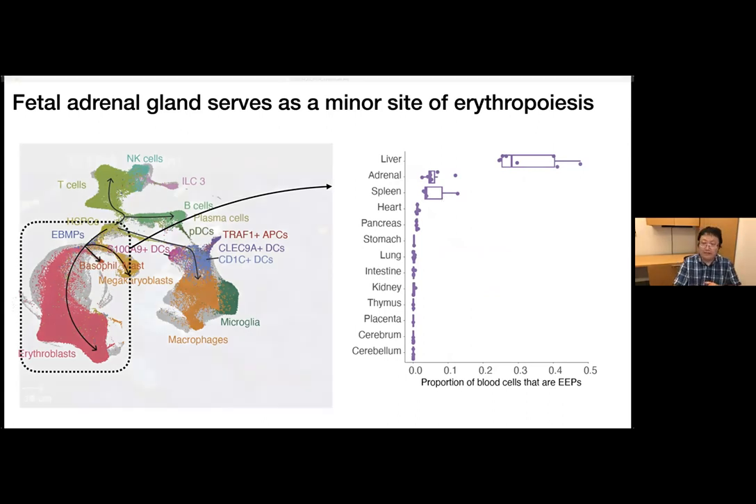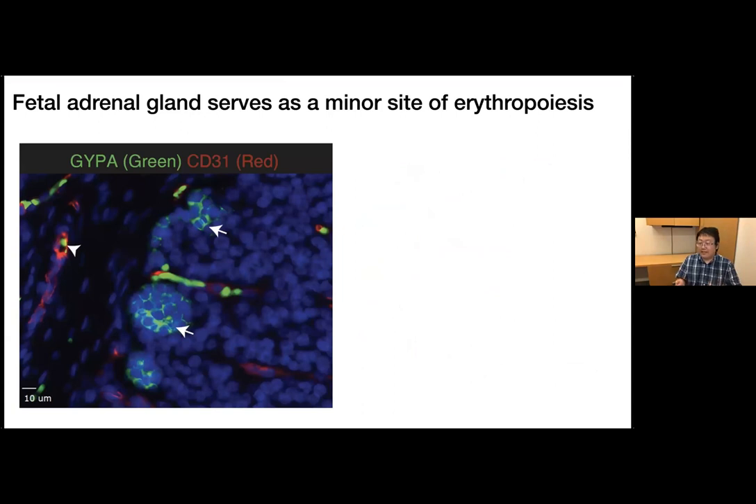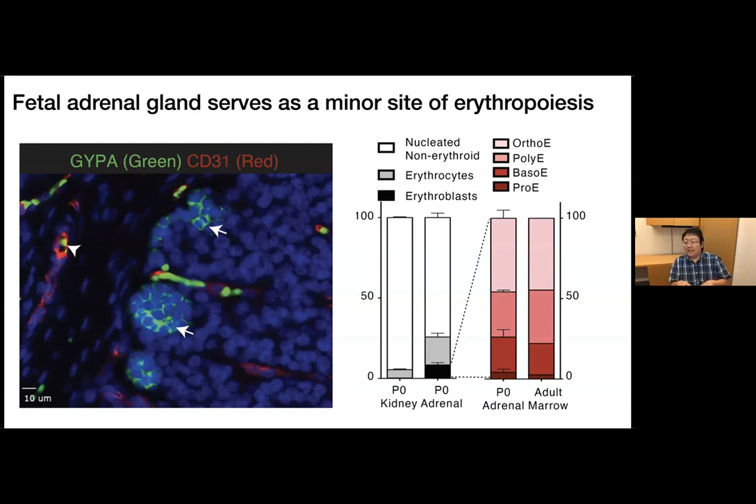And here we further validate this result by immunostaining. We do identify clusters of erythroblasts in the fetal adrenal that potentially serve on the minor side of erythropoiesis. And this is further validated in mouse tissues.